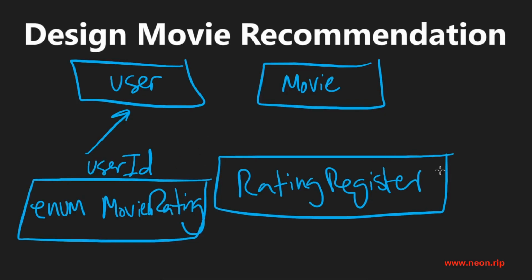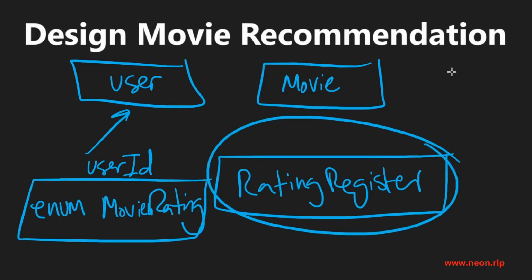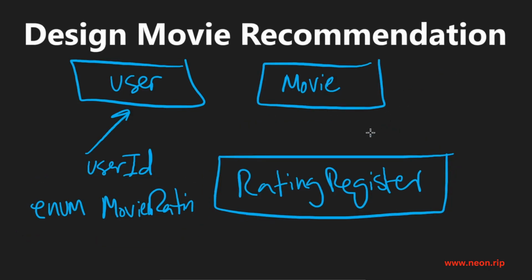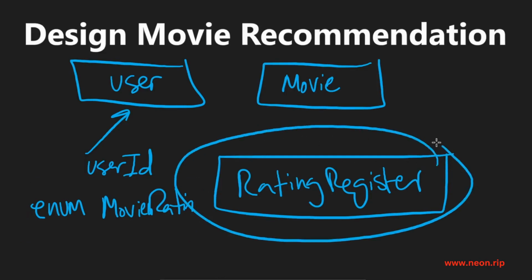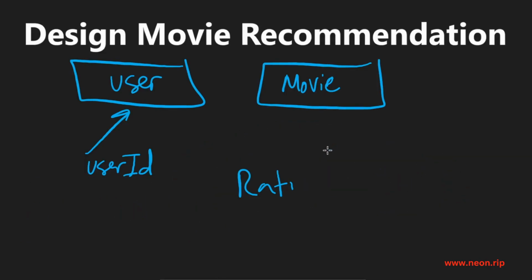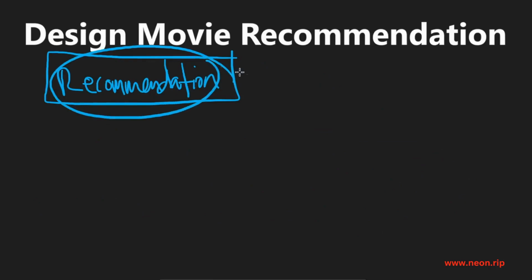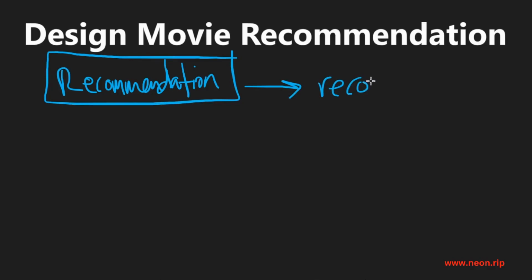Now, before we get too deep into the rating register and the functionality that we're going to need this to provide, let's talk about the actual recommendation system, because knowing how that works is going to inform us on how we should build our rating register. So with our recommendation system, there's really one public method that we want to implement, and that is to recommend a movie given some user. So given a user, we want to recommend them a movie.